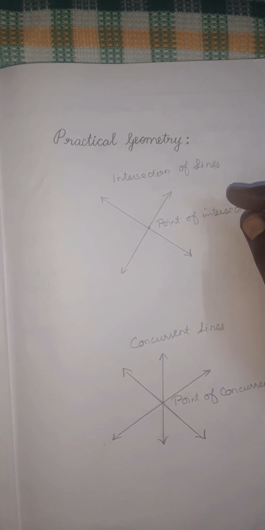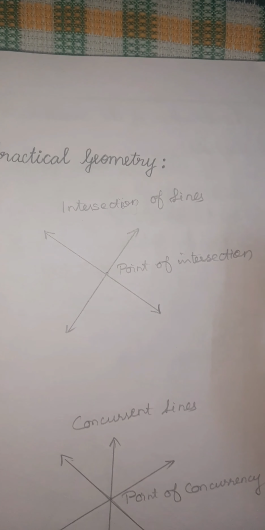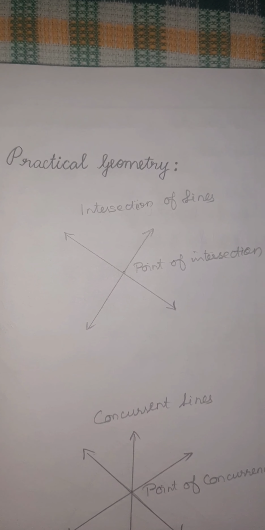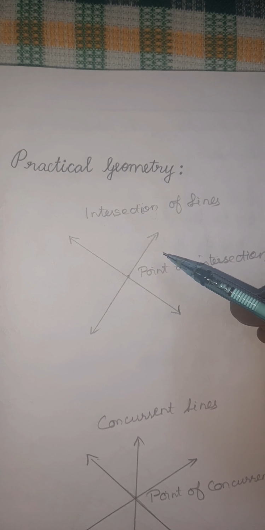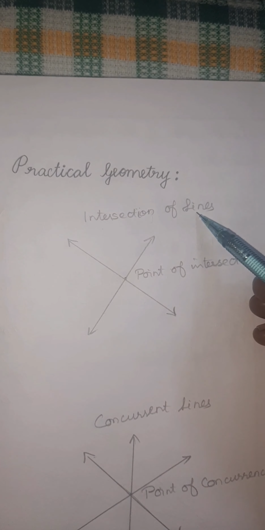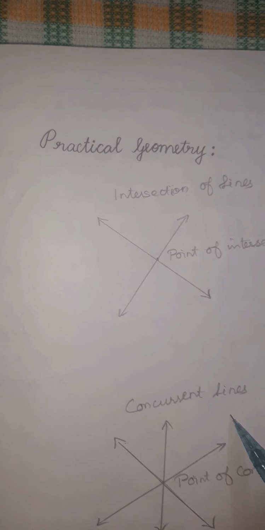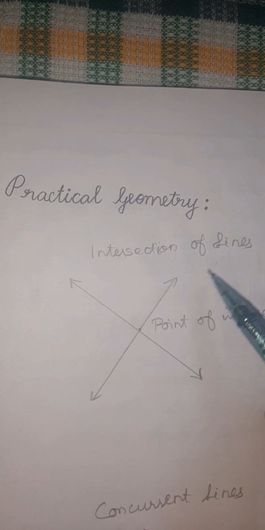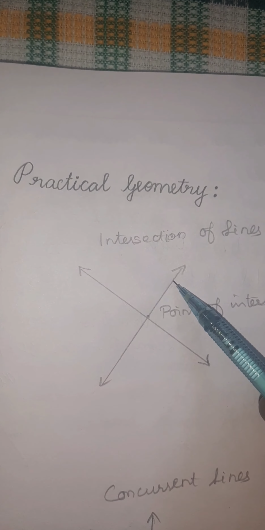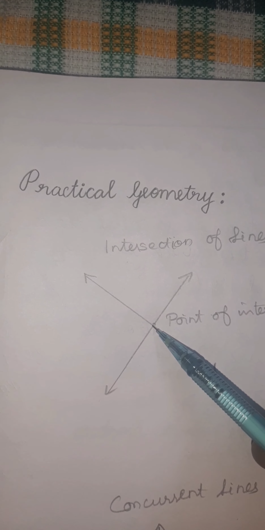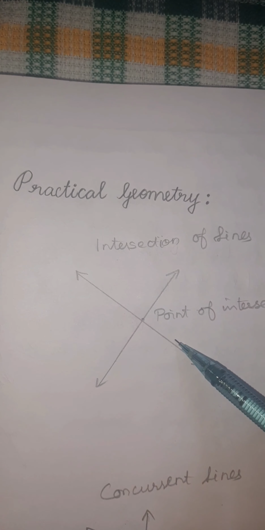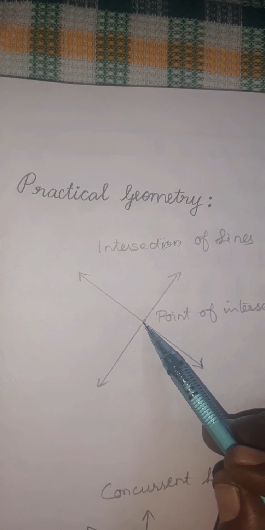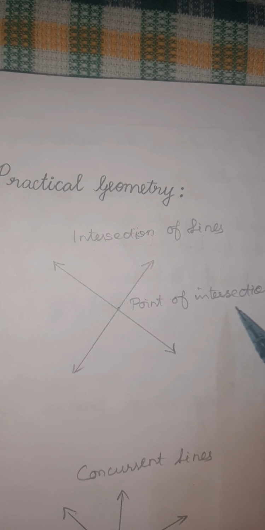Okay? Now in this practical geometry, our topic is construction of orthocenter. For constructing orthocenter, we need to learn about intersection of lines and concurrent lines. Intersection of lines means if two lines are meeting at a point, we will say the two lines are intersecting lines. The meeting point, we will call it the point of intersection.